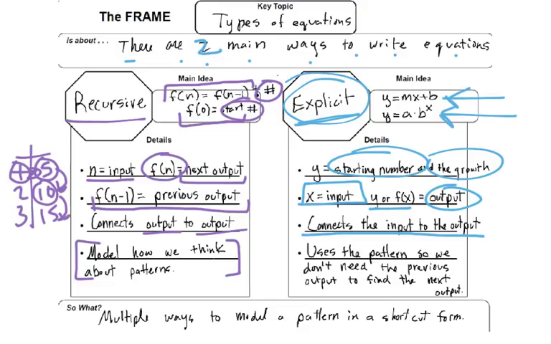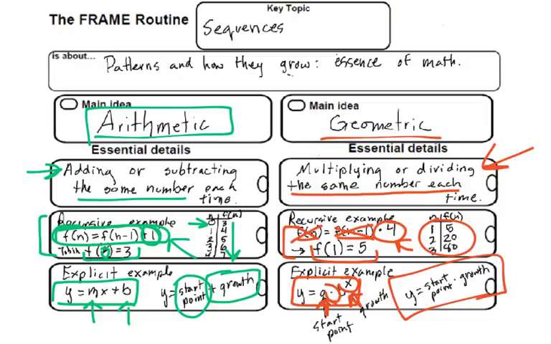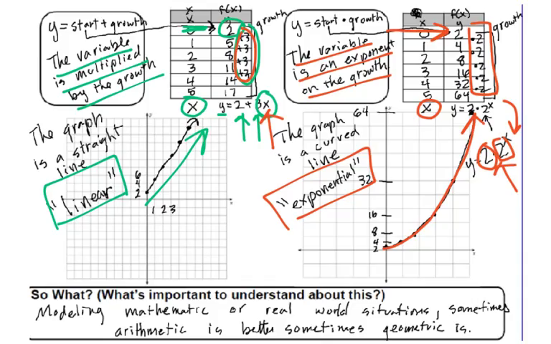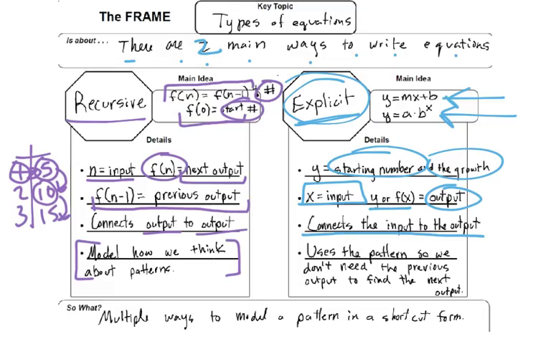So recursive and explicit equations, we need to know how to write those. You need to make sure you understand the difference between arithmetic, geometric, and how to write their equations as well. So there we go. I hope this frame will be helpful. Remember, a frame is just some concentrated notes that you can use as you're doing your homework, as you're getting ready for the test, so that you can do better.